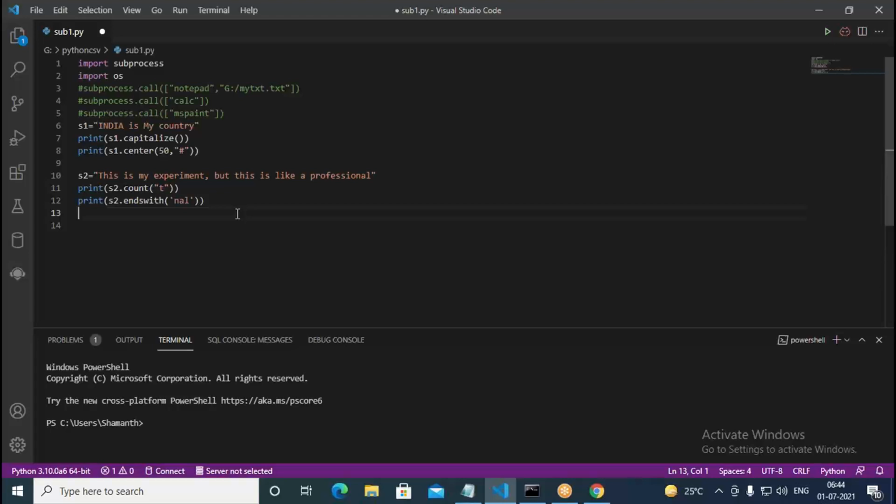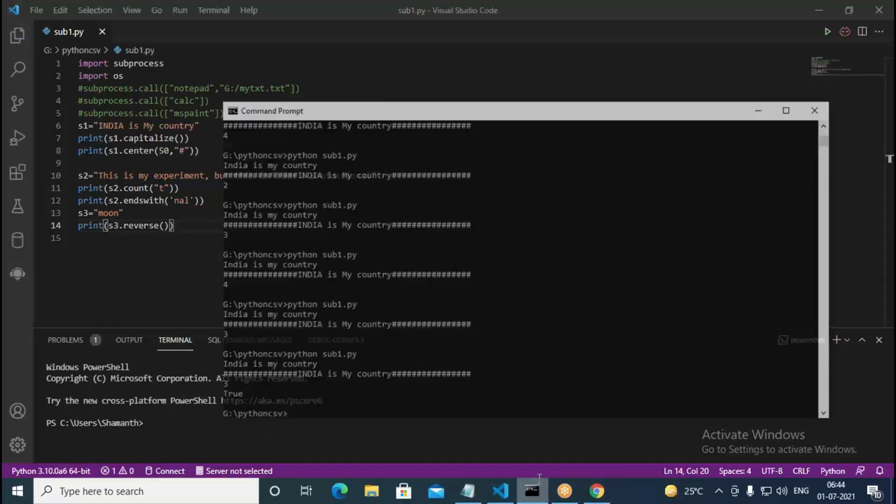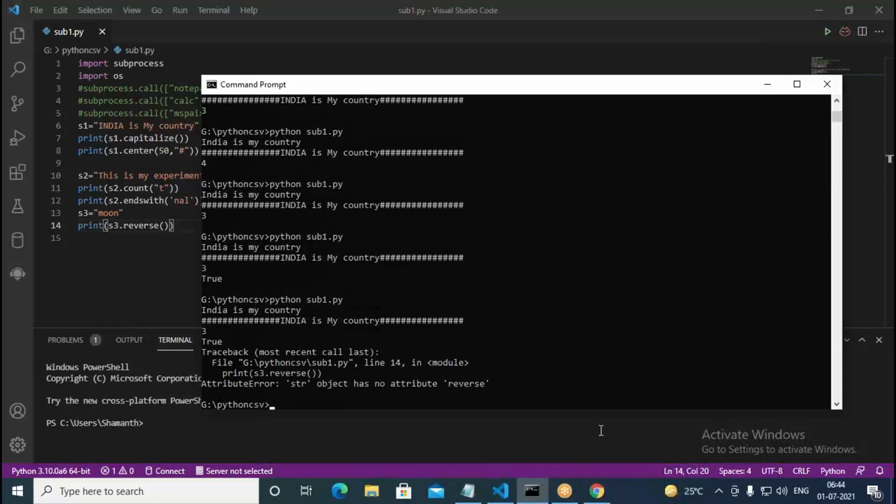Okay. Similarly, suppose I have a word something like this, S3, moon. I want to reverse this. Print, here I write S3 dot reverse. So this should reverse the given string. It says the object has no attribute. Okay.